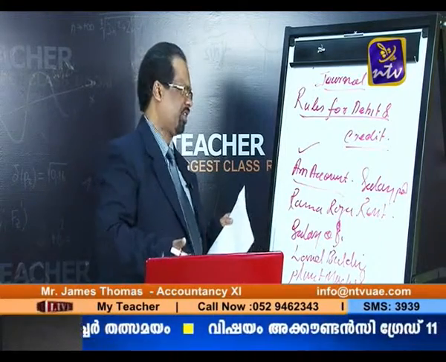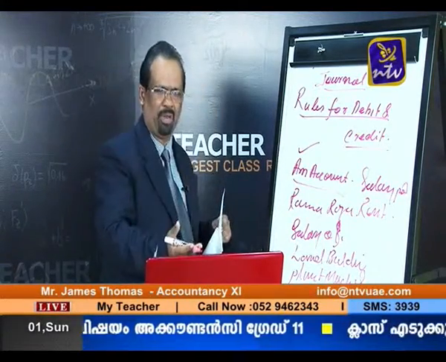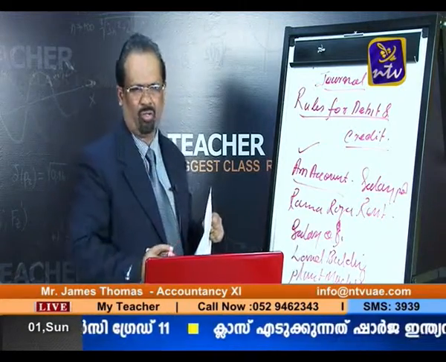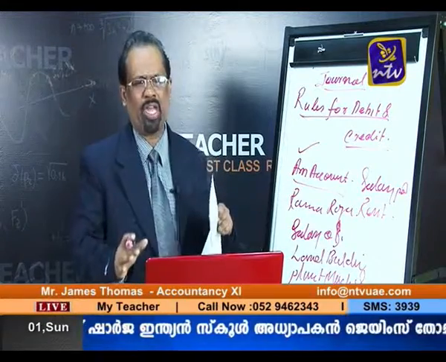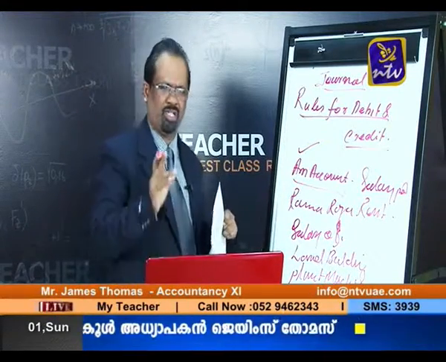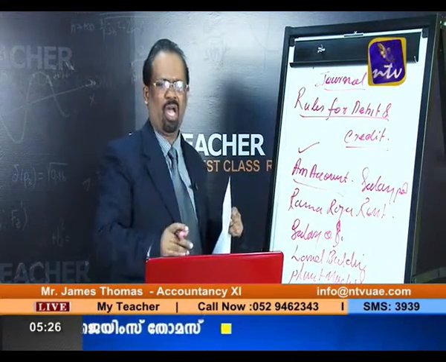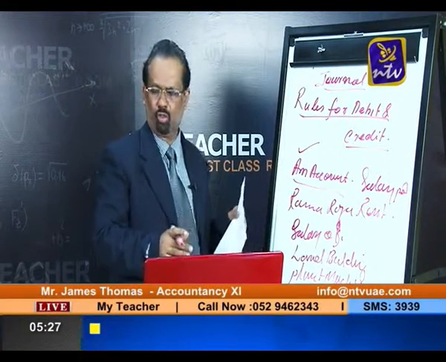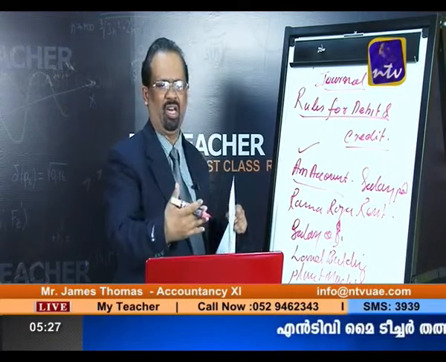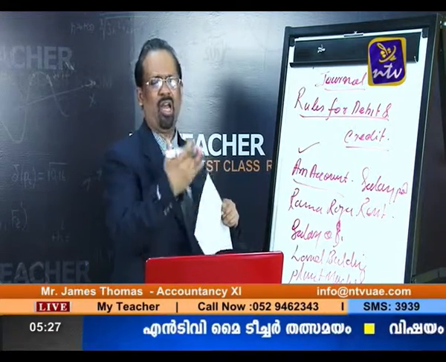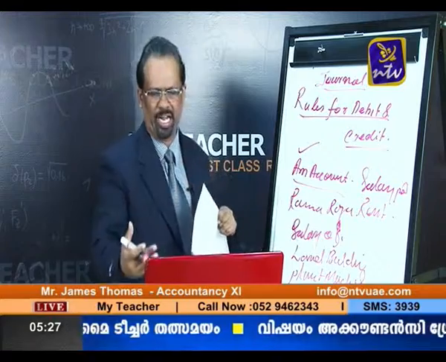What is journalizing? Journal means debiting one account and crediting another account, done through a book, is called a journal. So a journal is like a book where we debit one account and credit another account.